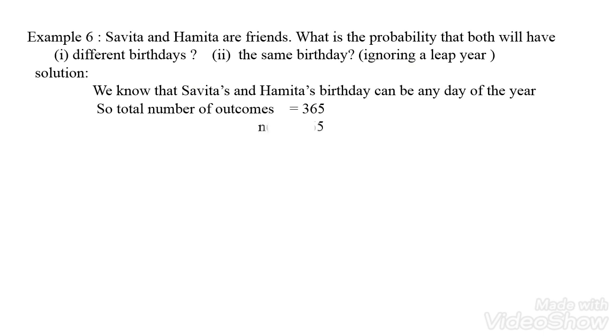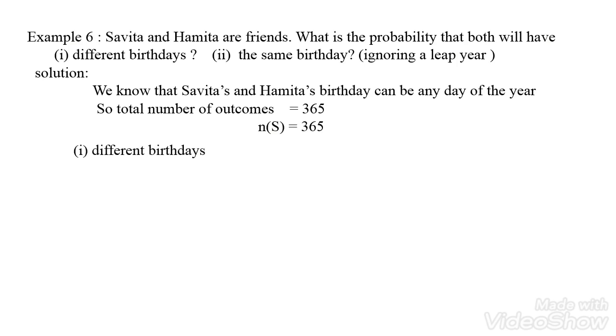First, we have to find out the different birthdays. Savita has one day as her birthday, and Hamita has a different day. So first we take different birthdays. Let A be the event that Savita's birthday is different from Hamita's birthday.